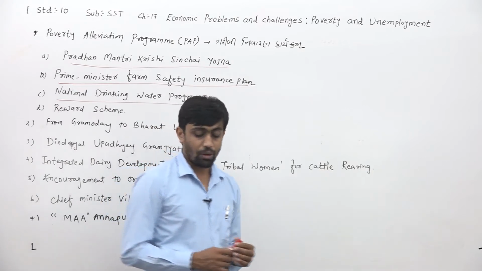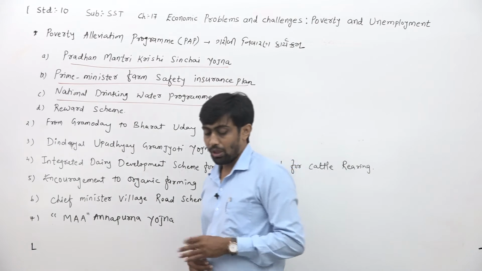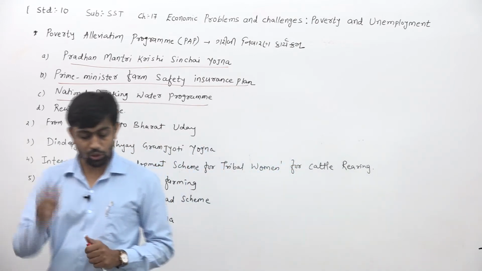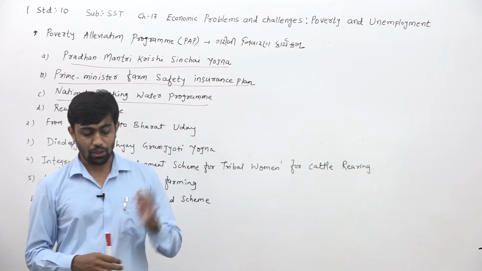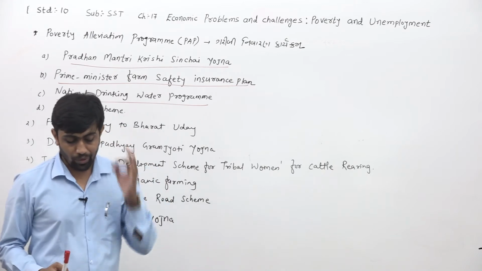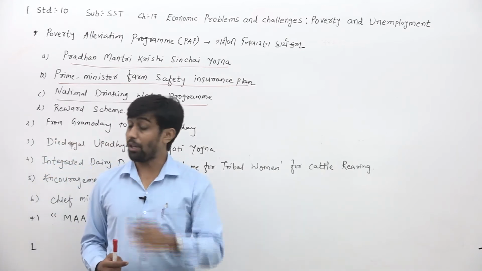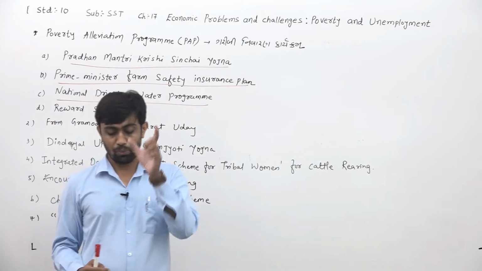Fourth one, they have to give about the reward scheme. Which one? Reward scheme. According to this scheme, under this program, an agriculture market has been set up for the farmer, in which the farmer gets their product listed. Online traders may bid from any place. The objective of this plan is to save the farmer from the loss.